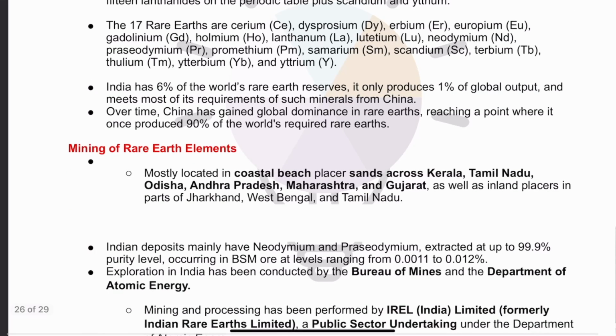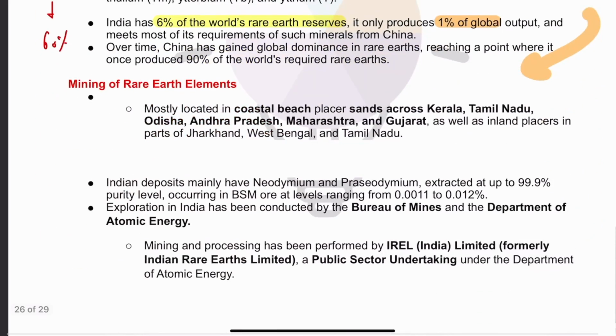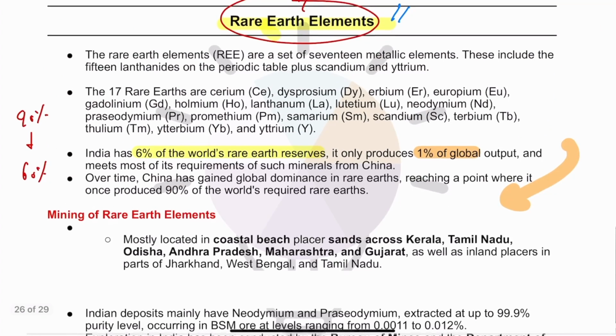Now, India has 6% of the world's rare earth element reserves, but our production is just 1%. China is the one producing most of the rare earth elements. At one point of time, 90% of rare earth elements were being produced by China. Now China is producing around 60%. These rare earth elements have a lot of application in the electronics industry, renewable energies, and defense. Therefore, countries controlling them have one important strategic lever in their control.